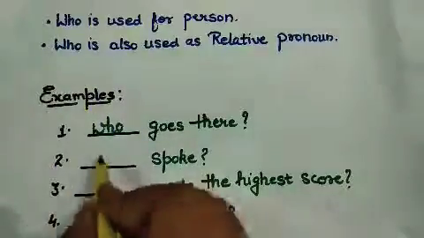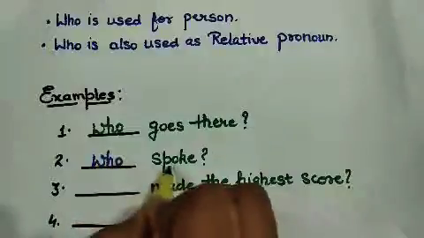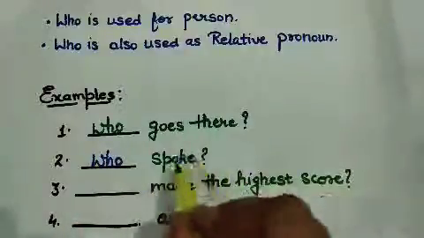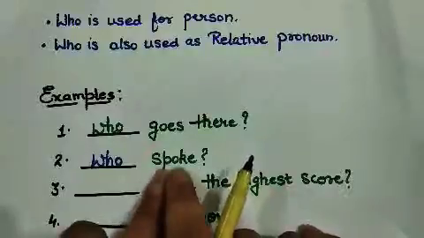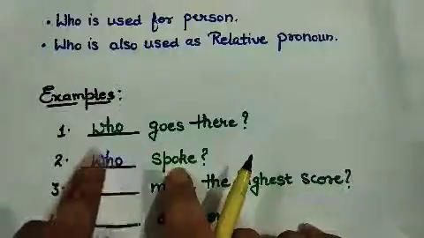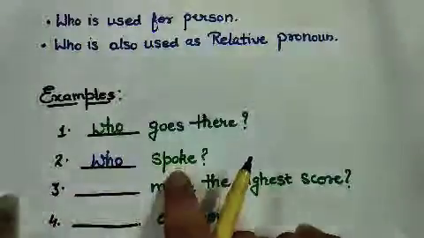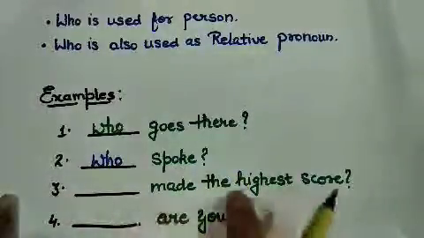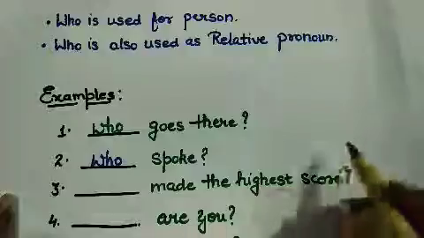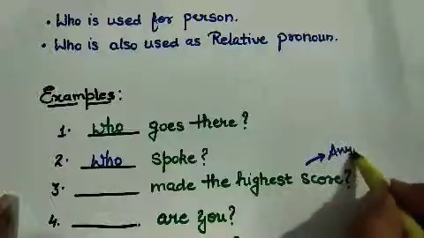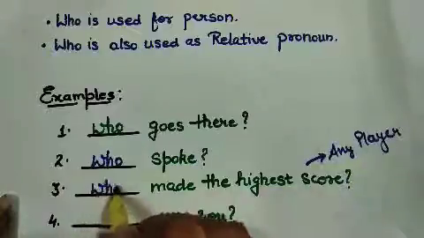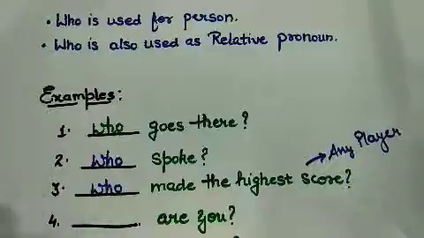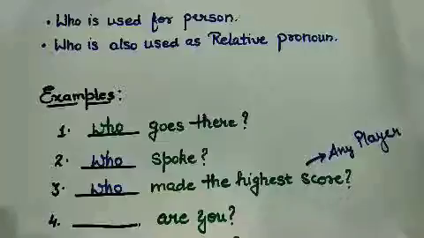The next one is also who spoke. The person I'm talking about has spoken something, so I have used who here for the person. Now, dash made the highest score. Any person, any player, so I can use who here. Basically what I want to show you is that we use who for a person.